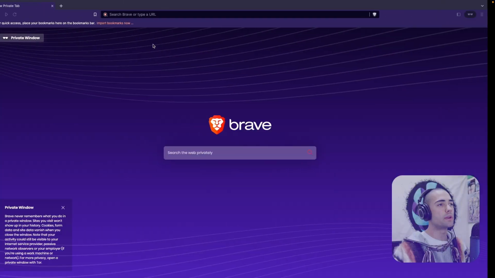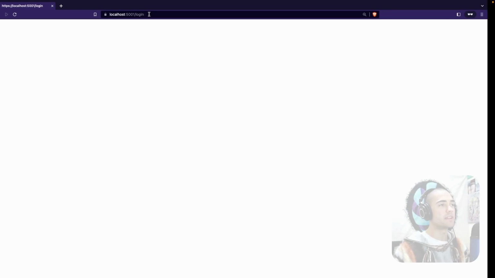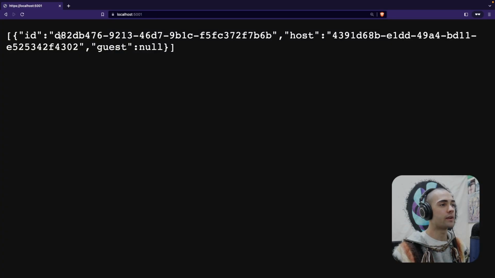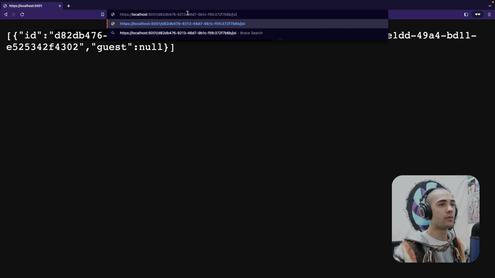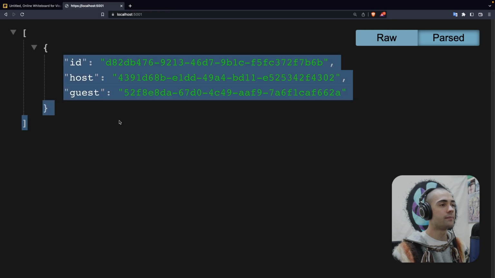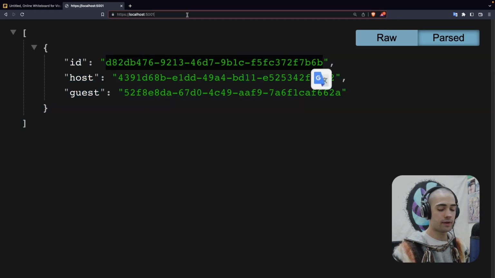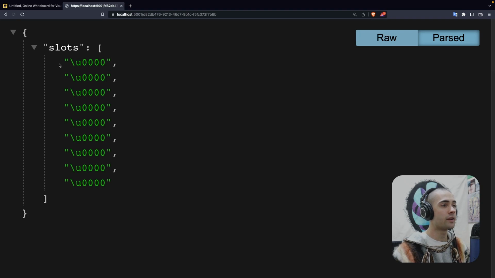First, let's make sure we log in, and on the other side as well. We will then go over here and create. Looks like that's succeeded. Come back over here. Here is the identifier for the game. So we want to go over here and join this game. We come back over here. Here is the current running game, and if we take the identifier, we can try take a look at the board, and currently the board is empty.